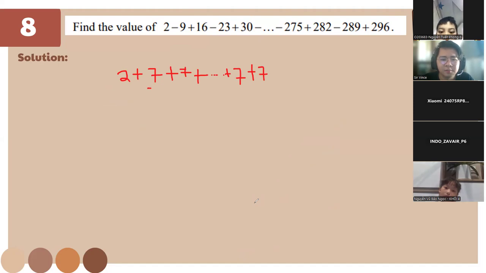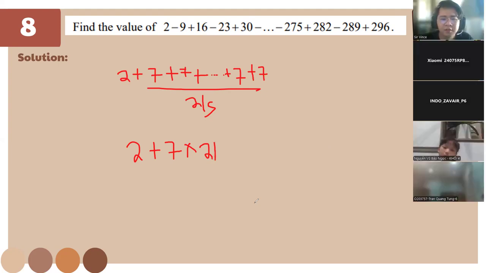And we know there are 21 sevens. So we're going to have 2 plus 7 times 21. And 7 times 21 is going to be 147 plus 2. The answer is 149.